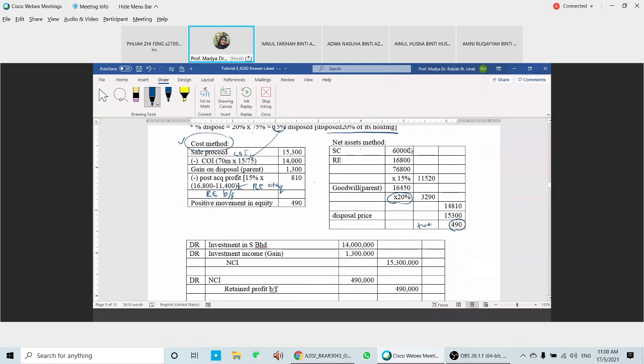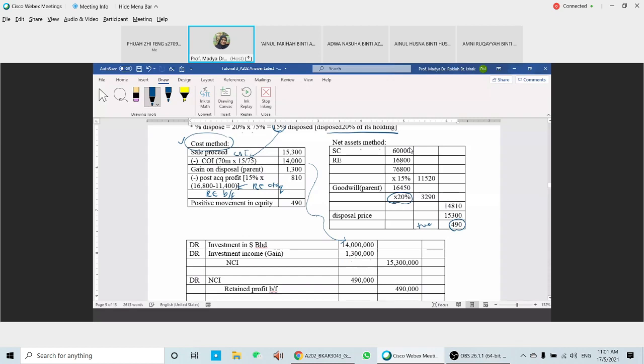Okay, now you're going to look at here. We're going to record for the investments. The investment that you dispose, so disposed here is only 15%. Debit the investment in S. So investment in S here is at cost. Okay, and then the gain on disposal that we have here is 1.3. So under investment income, 1.3.